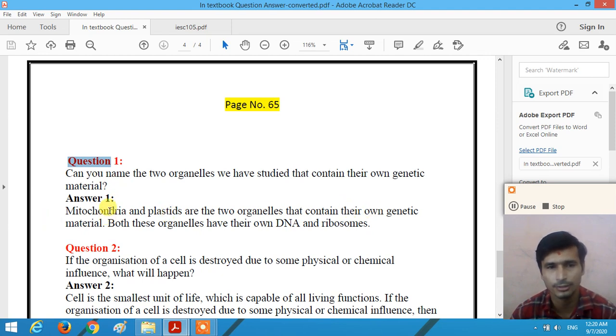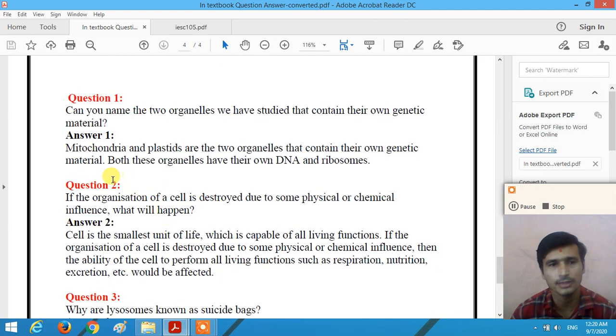Mitochondria and plastids are the 2 organelles that contain their own genetic material. Both these organelles have their own DNA and ribosomes, right? So the answer is these 2 organelles, mitochondria and plastids, contain their own genetic material.